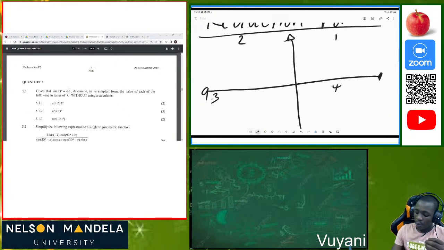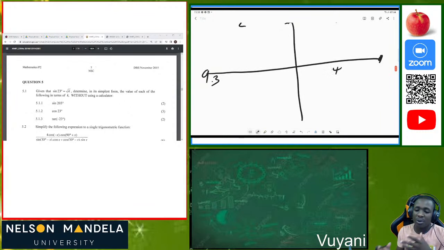Also, when we are reducing big angles, for instance you are given angle 400, you can see that 400 is in quadrant 4, and you must know that it's 360 plus that specific angle, so that you can attain the angle which you must get. That's how we reduce, also using the special angles, 60 degrees, 30 degrees, 45 degrees, as well as those three special angles. Those are so essential for you to know.